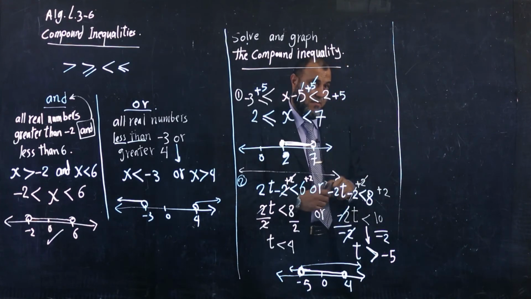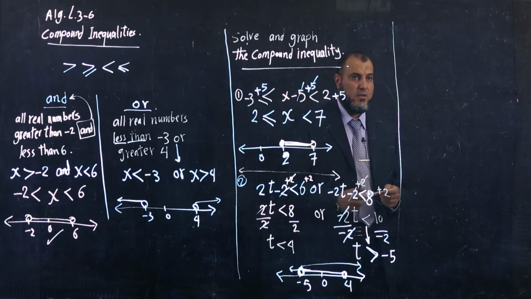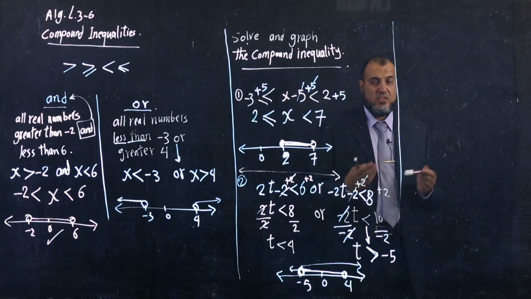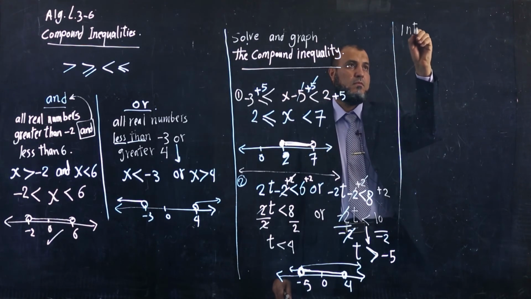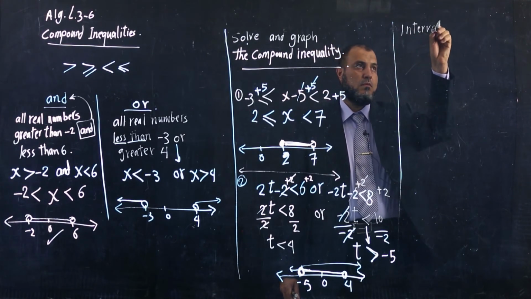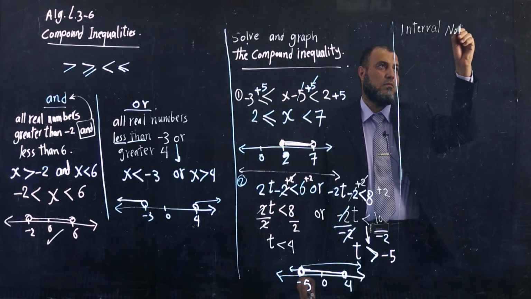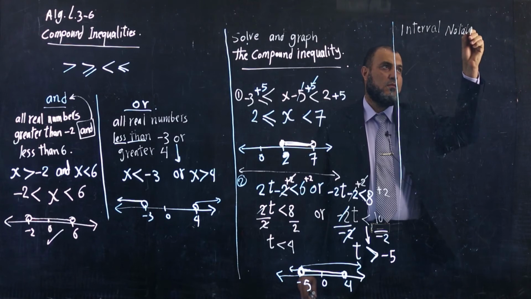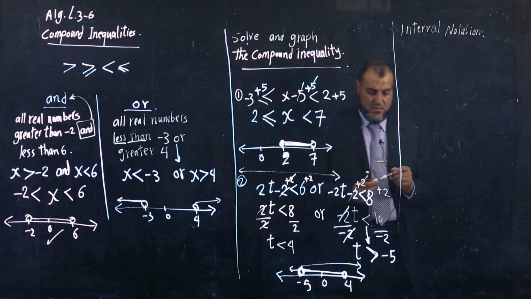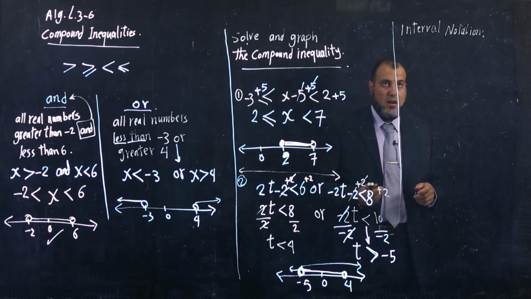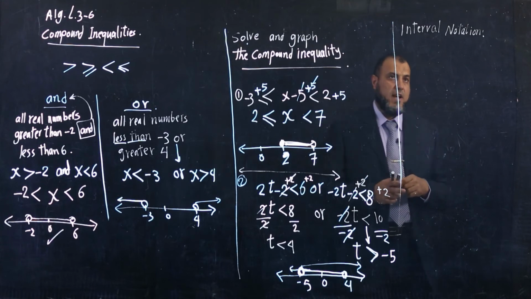After that, we take the final part in this session. It's what we take now: interval notation. What does interval mean? We use it to describe a portion of a number line.